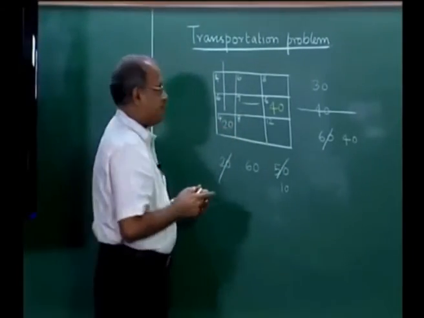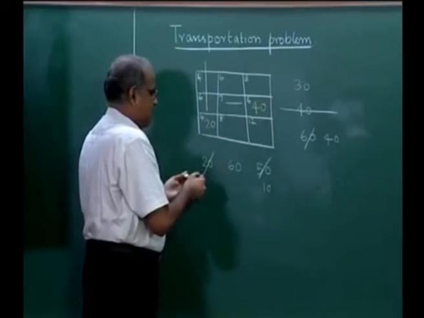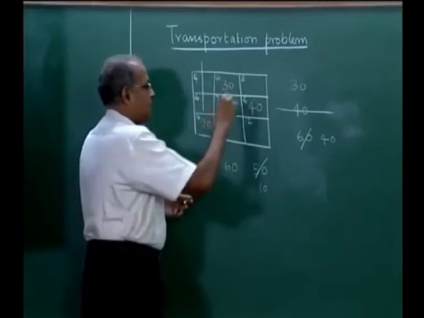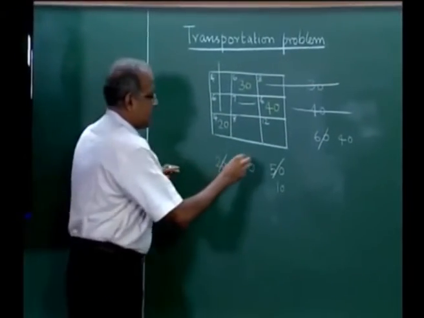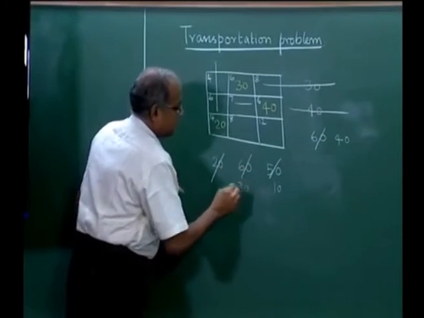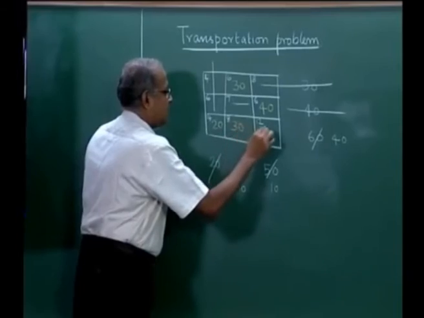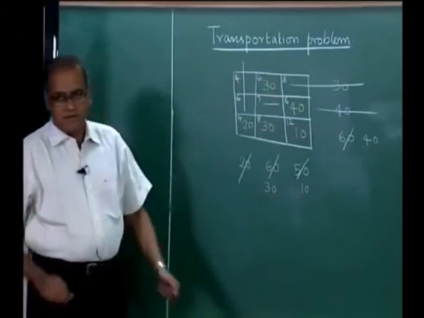Now, we take the next minimum, which happens to be here, supply is 30, demand is 60. So, we provide 30 here, this is completely exhausted, and this becomes 30, and we realize that we have to use this 30 and this 10, so that the supplies and demands are met.